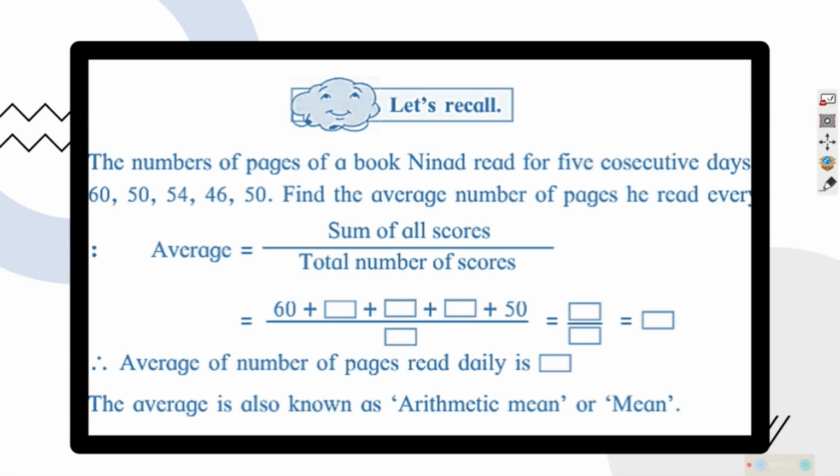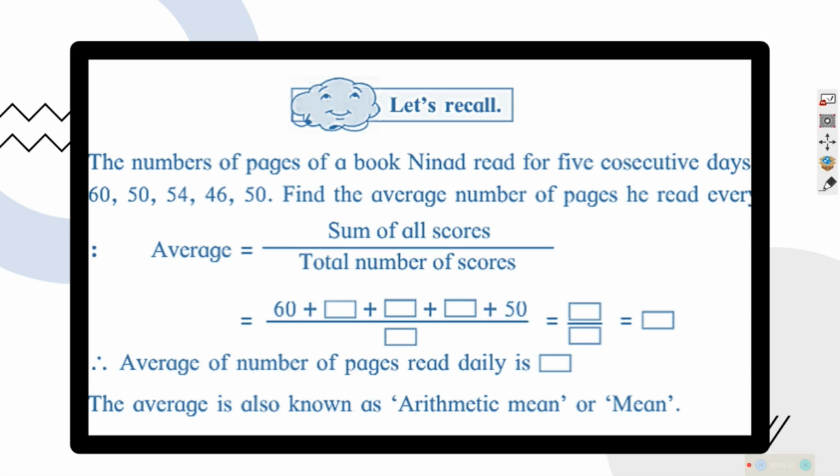This is something to recall given in your textbook regarding what you learned in the previous year. The number of pages of a book read for 5 consecutive days are 60, 50, 54, 46 and 50. Find the average number of pages he read every day. The question is very simple.